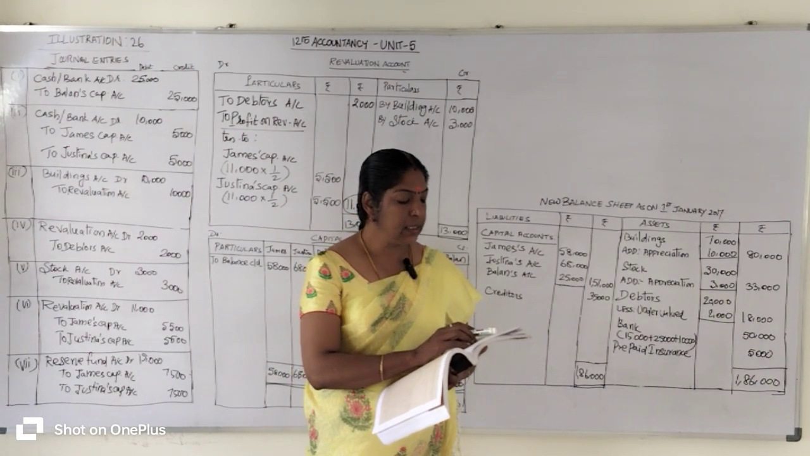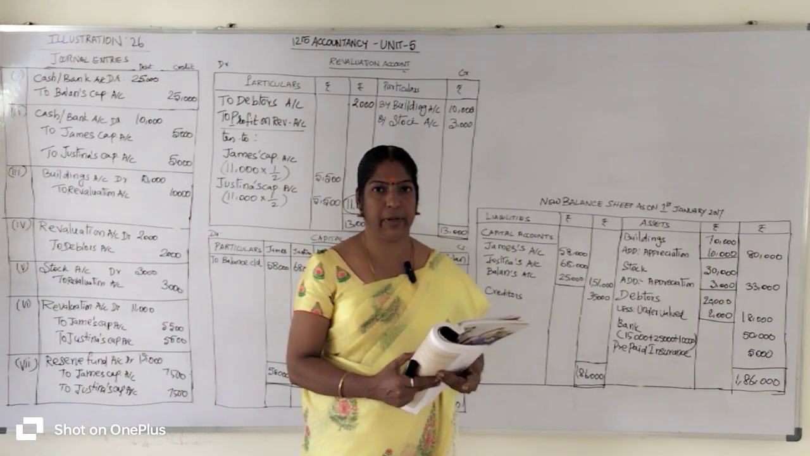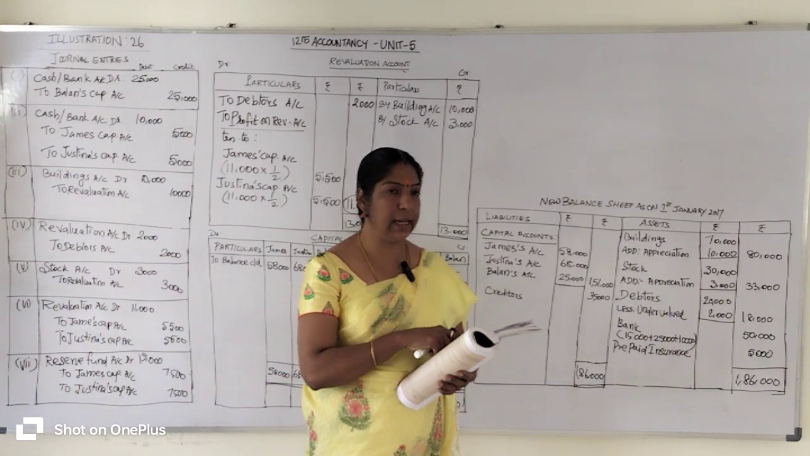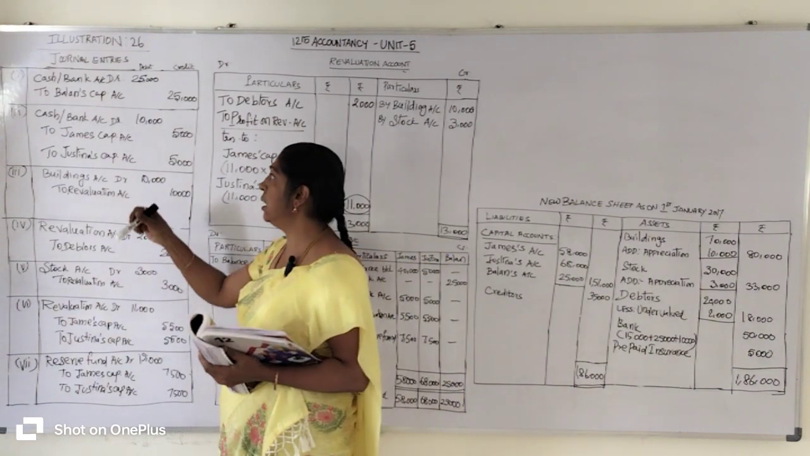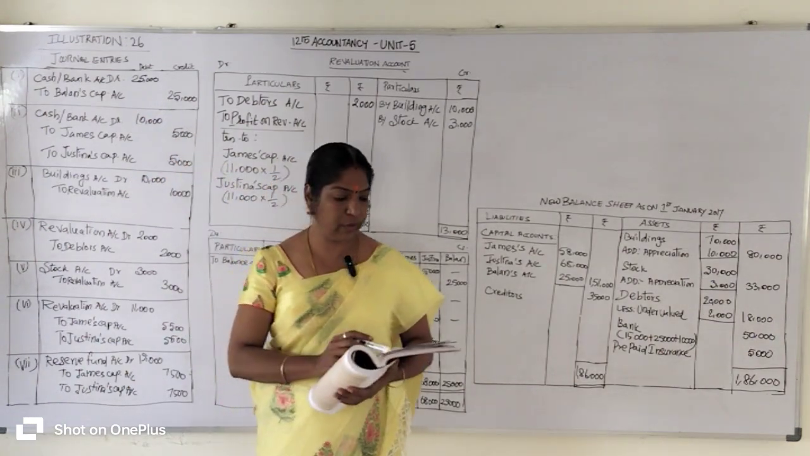Listen, Balan brings 25,000 rupees capital. So cash comes into the business. 25,000 cash comes into the business in the name of capital. What is the journal entry? Cash or bank account at 25,000 rupees to Balan's capital 25,000 rupees.